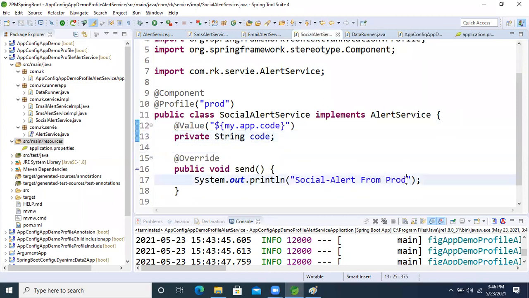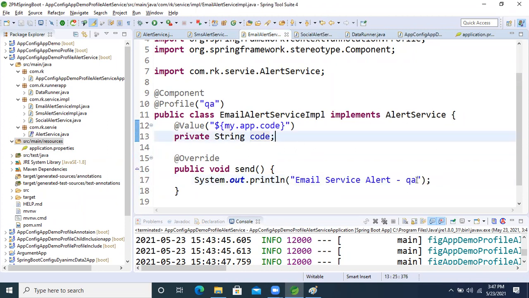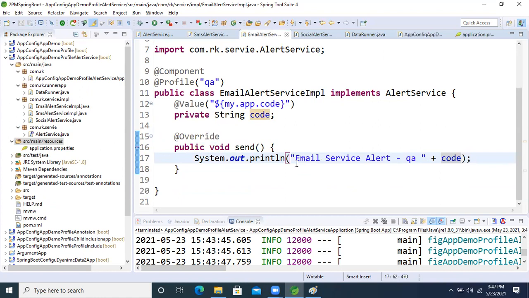And here what I'm doing now, guys, I'm taking code, plus code here, and here also I'm taking code. Now fine, let's run the same application again, because this is the default property for all applications.